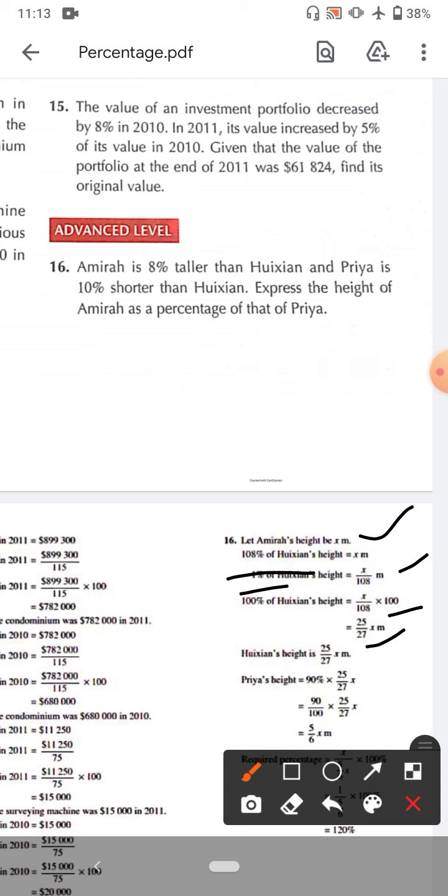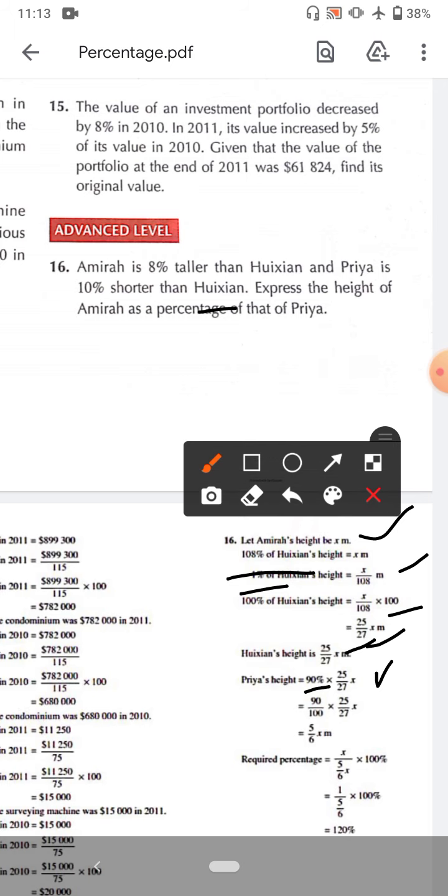Next for Priya. Priya is 10% shorter than Hygiein. So 10% shorter means 100 minus 10, so 90%, multiplied by 25 by 7. This gives us 90 by 100 multiplied by 25 by 7, which is 5 by x.